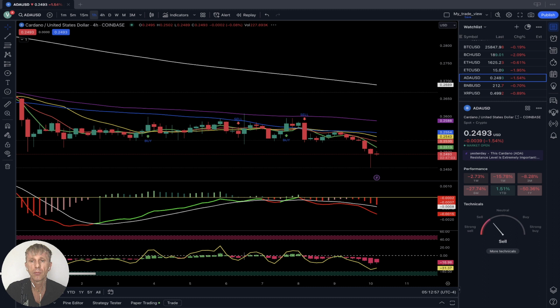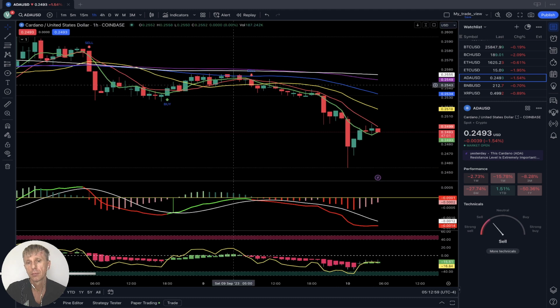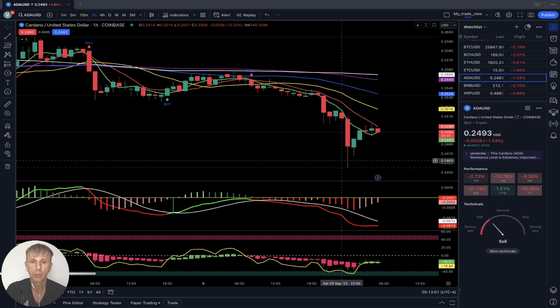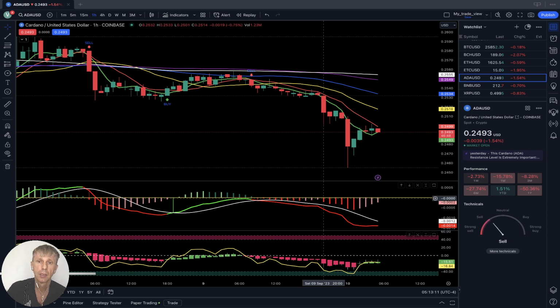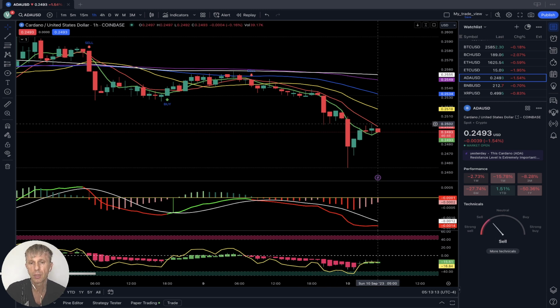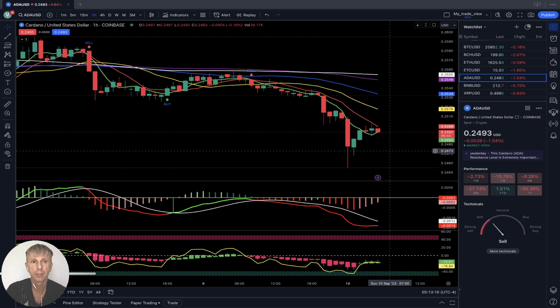1 hour time frame, still bearish. It did bounce and move above MA5, kind of a bounce from the oversold territory. You see RSI was in oversold territory, it did bounce. That's expected, right? Still disconnected from 20, but still bearish trend.